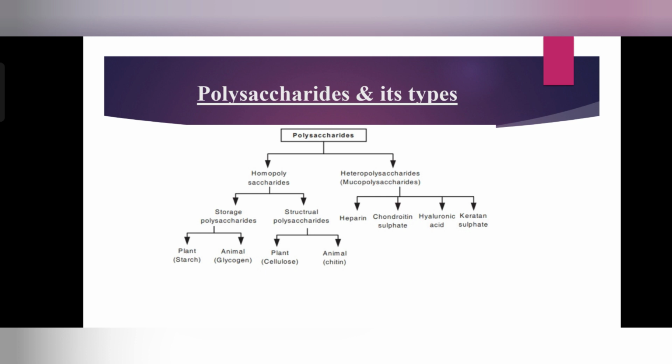Second, we will talk about glycogen. So glycogen is the major storage form of carbohydrates in animals. Mostly it is found in the liver as well as muscles.